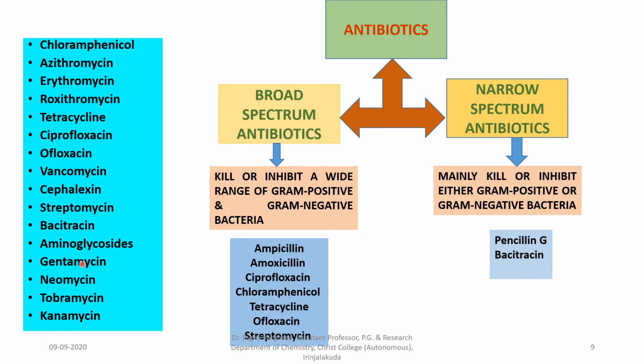These are some examples of antibiotics generally. There are two classifications, broad spectrum antibiotics and narrow spectrum antibiotics.